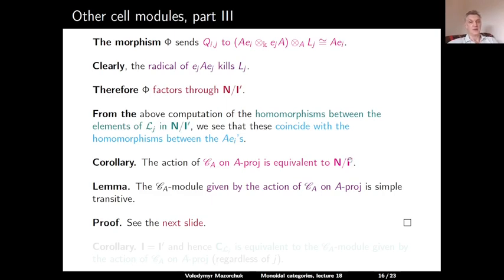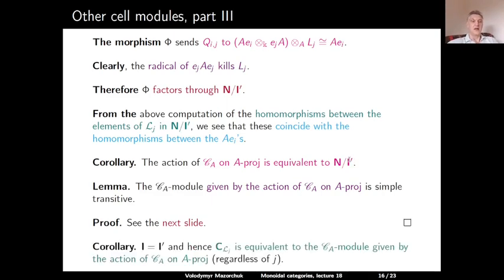But this doesn't happen because this module is simple transitive, which implies that I is actually equal to I prime, and this then means that the cell module over CA, which corresponds to our left cell Lj, is equivalent to the CA module given by the action of CA on the category of projective A modules. Note that the latter one doesn't depend on J. So all CLJs are actually equivalent because they all coincide to this natural action of CA on projective A modules.